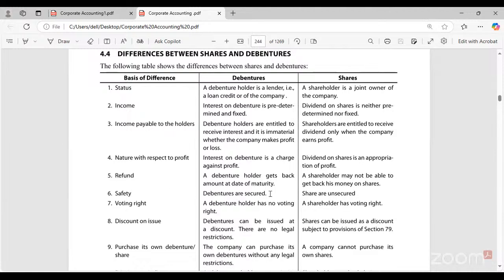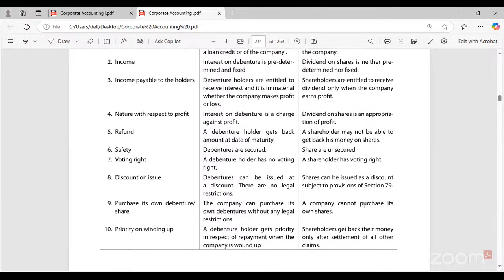Safety. Debentures are secured. Shares are unsecured. Voting rights. Debenture holders have no voting right because they are the debt instruments. They are the small shareholders, we say. Hence, they don't get any voting rights. And shareholders have the voting rights. They are the owners of the organization. Hence, they will get the voting rights in the decision making process. Shareholders are involved in the decision making process of the company, whereas debenture holders will not be involved in the decision making process of the company.